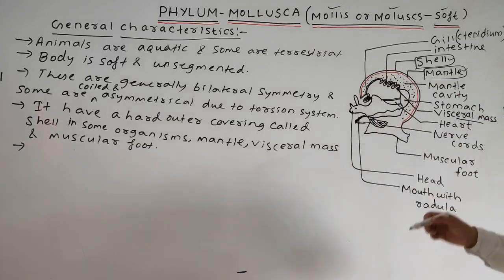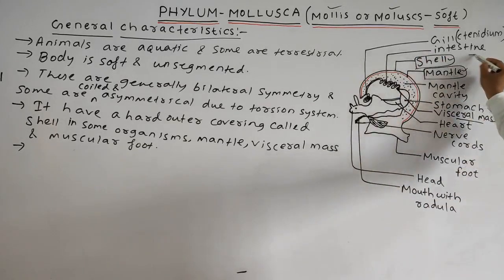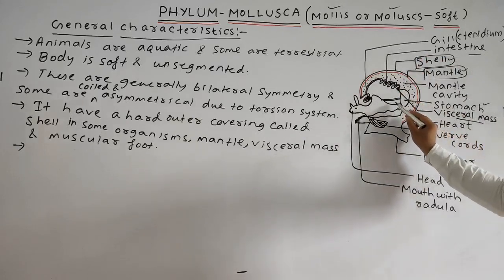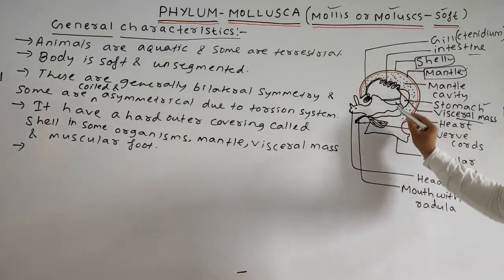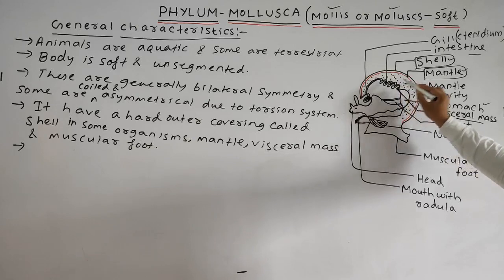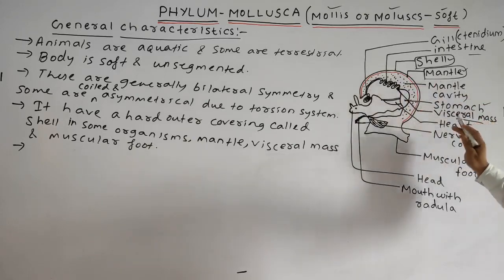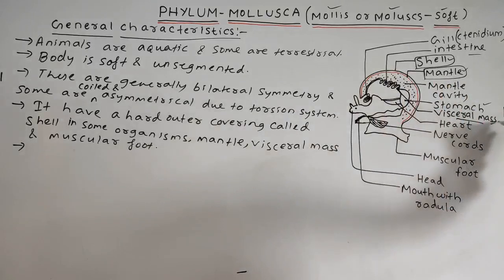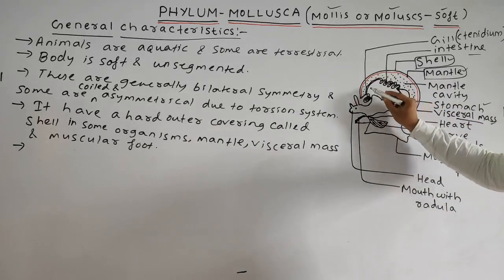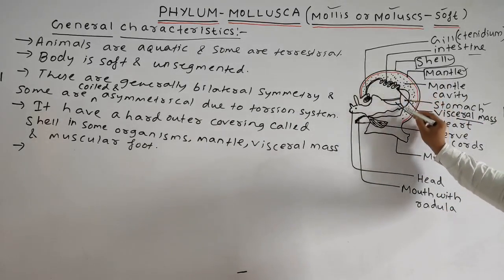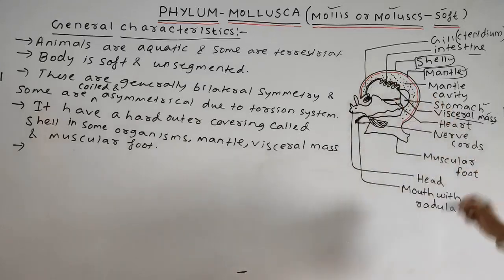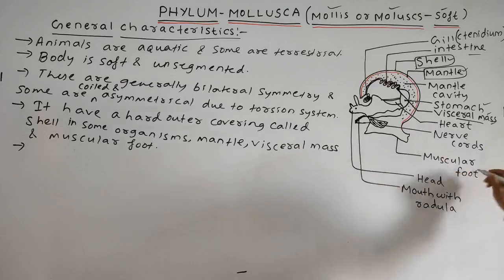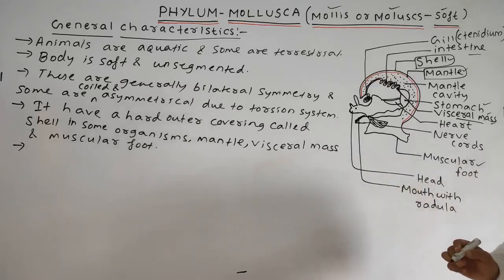All the internal organs, such as the intestine, stomach, heart, and nerve cords, form the visceral mass. And a muscular foot is also present for locomotion.